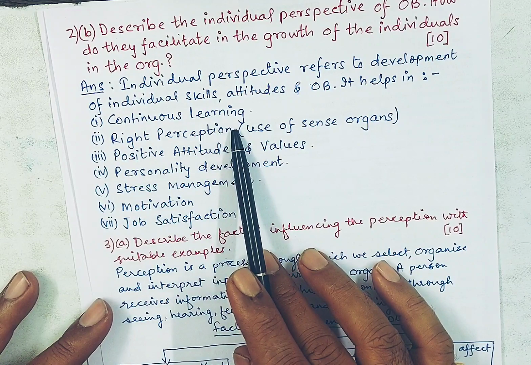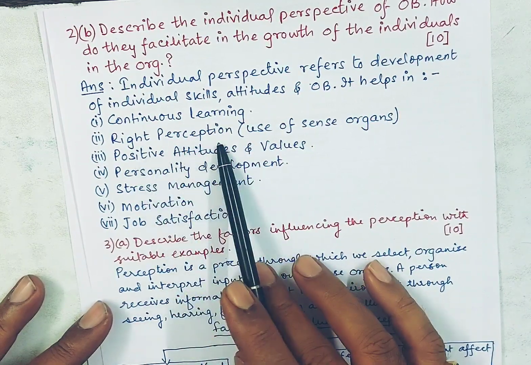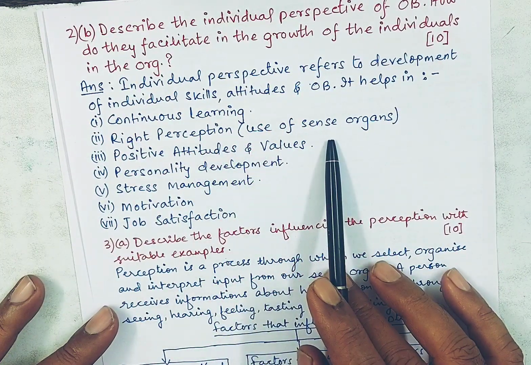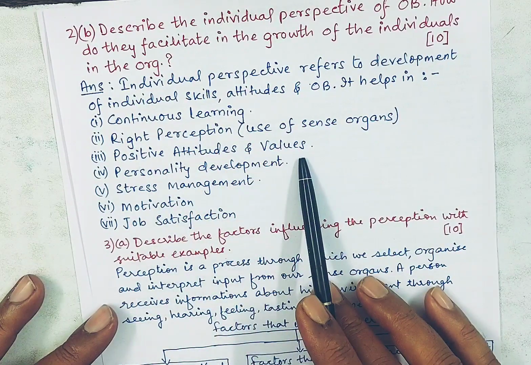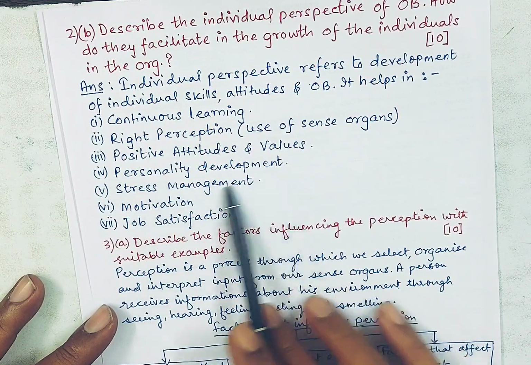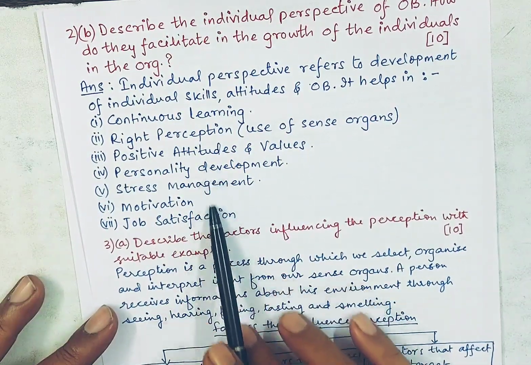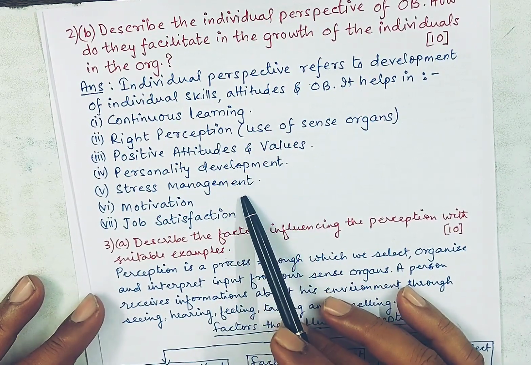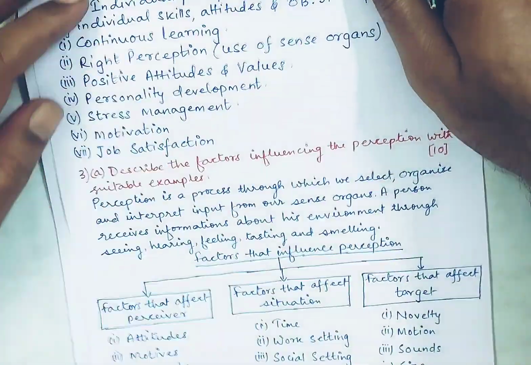First, continuous learning, right? The employees should learn continuously. Then second, right perception. Perception means to use the sense organs. We will study about this in detail in the next video. Then third, positive attitudes and values. And then personality development, stress management, motivation, and job satisfaction. So these are all very easy points. We can write a lot about this with our common sense. So no problem with this. Let's move on to the third question.